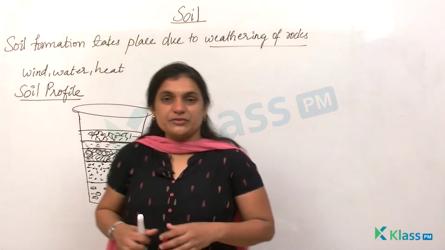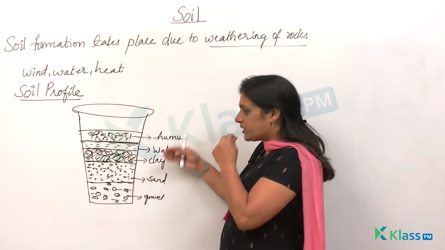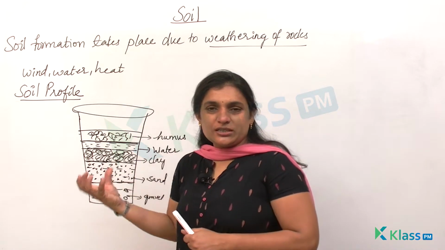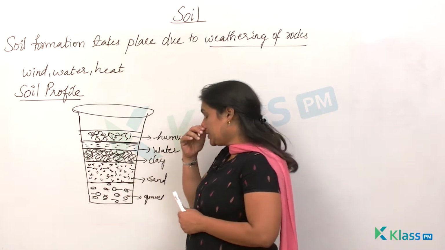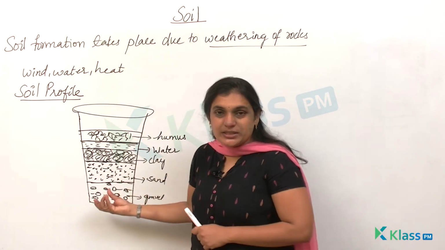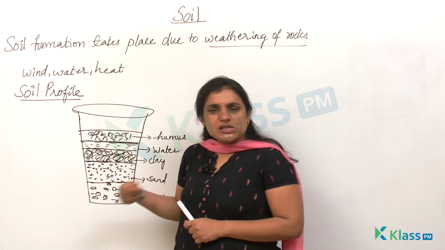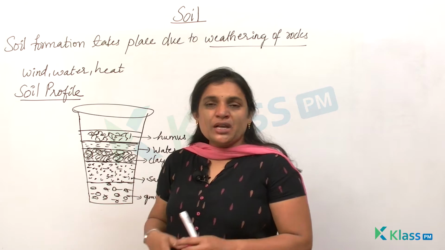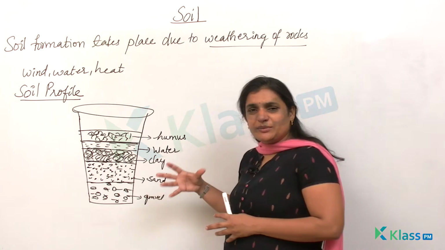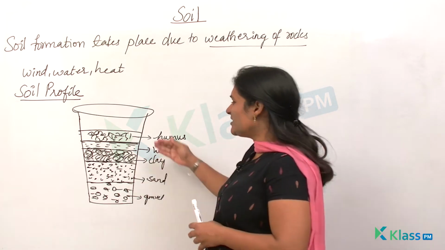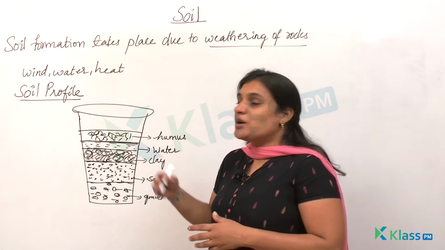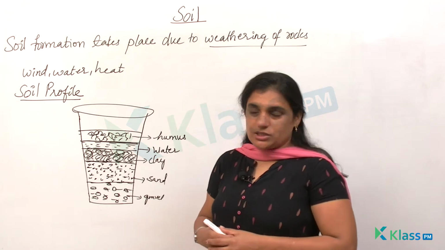When you do this activity, you know the soil profile, and you will come to know what are the different things which are present in the soil. I'll repeat once again. To know the different components or the profile of the soil, you need to take a small tumbler, fill 3/4 of it with water, add a soil lump to it, stir it properly until the soil gets dissolved, and leave this apparatus undisturbed. When you leave it undisturbed for 30 to 45 minutes, you see that there are distinct layers formed in the glass tumbler. And these distinct layers will tell us the profile of the soil, or the various layers which are present in the soil.